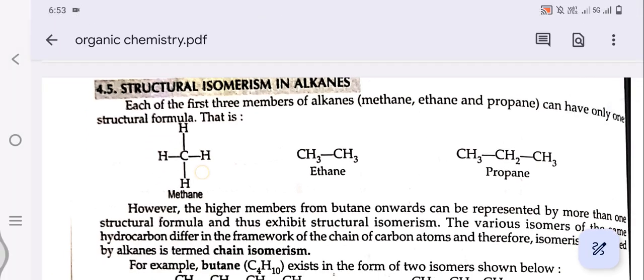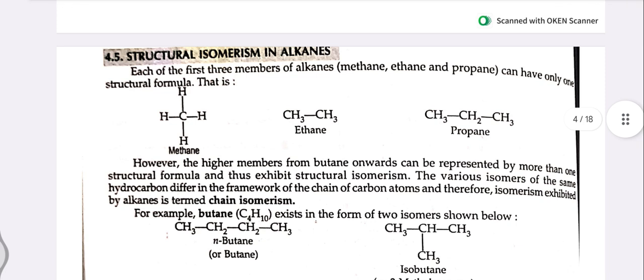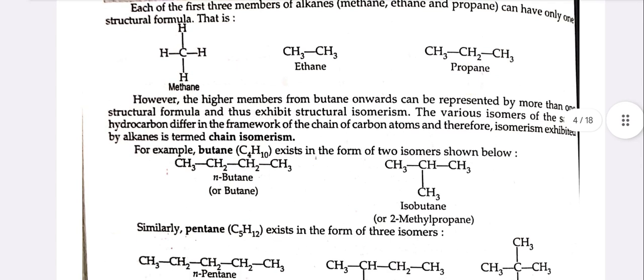Structural isomerism in alkanes. Each of the first three members of alkanes, methane, ethane, and propane, can have only one structural formula. However, the higher members from butane onwards can be represented by more than one structural formula and thus exhibit structural isomerism. The various isomers of the same hydrocarbon differ in the framework of the chain of carbon atoms, and therefore isomerism exhibited by alkanes is termed chain isomerism.